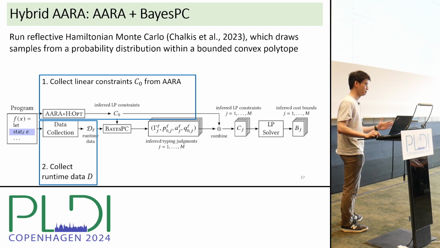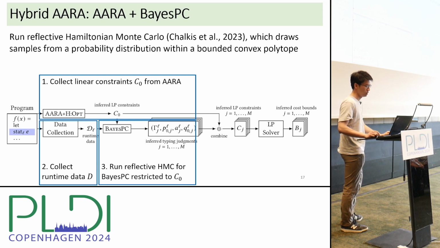At the same time, we collect runtime data D by recording the input sizes and costs of this annotated code fragment E. We then run reflective HMC, which draws samples from a probability distribution restricted to a convex polytope. And this convex polytope is the feasible region of the linear constraint C0. Also, the posterior samples we draw in this step are the typing judgments that encode the polynomial coefficients of potential functions.